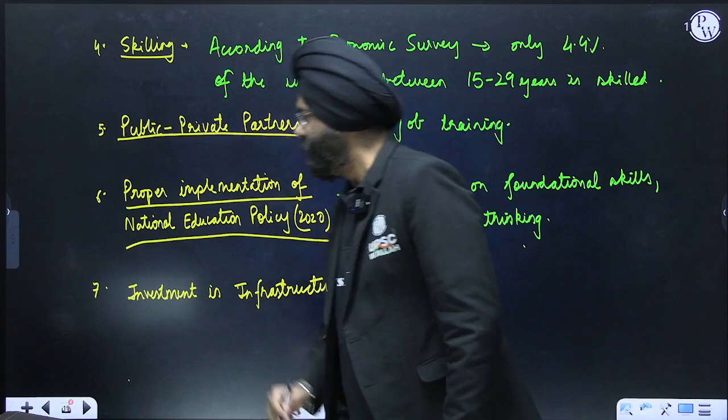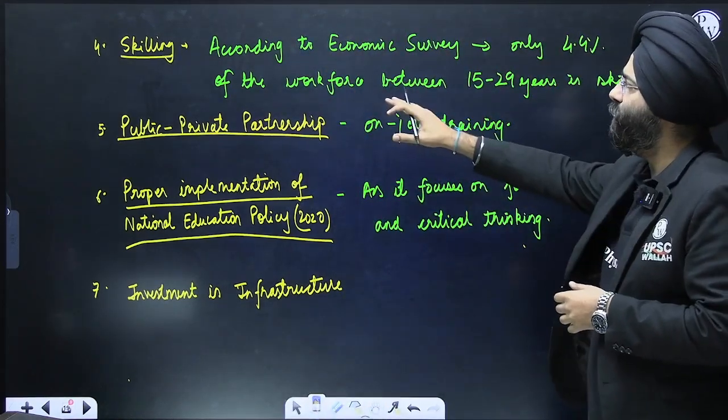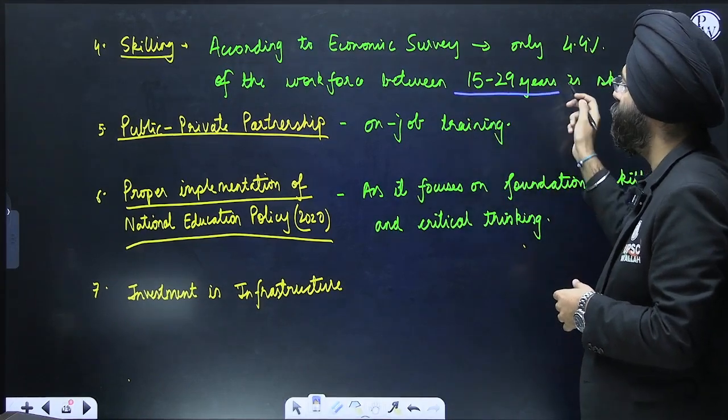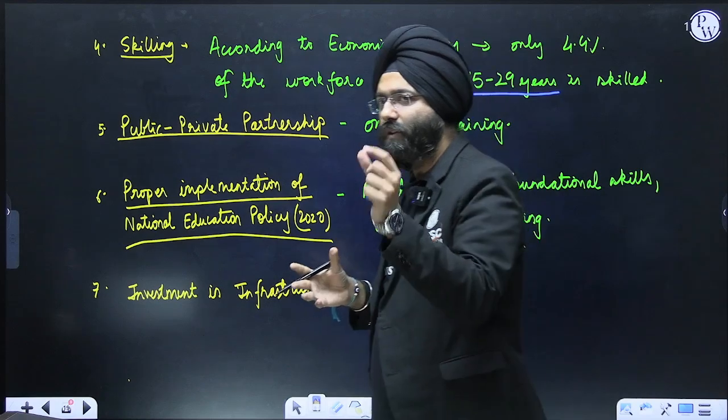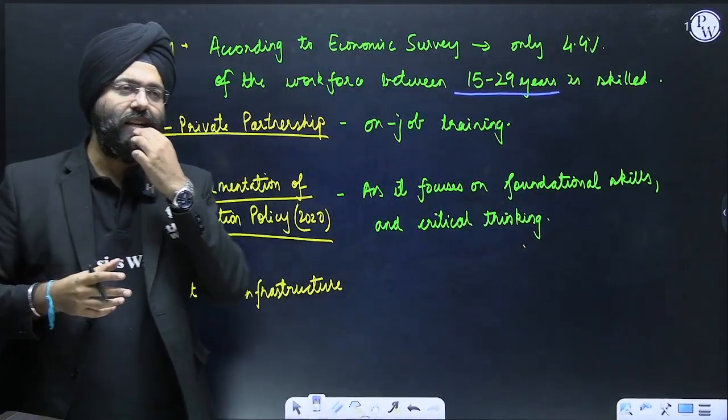When we move ahead, we see skilling. According to the economic survey, only 4.4% of the workforce in this age group is skilled. Now you can imagine, if only 4.4% is skilled, how are they going to be getting proper jobs?